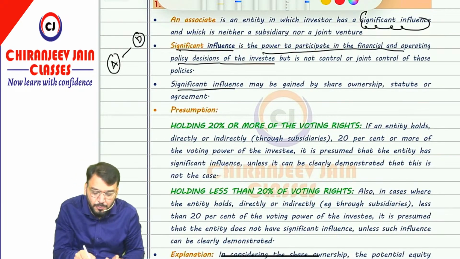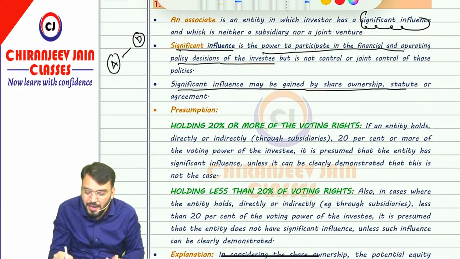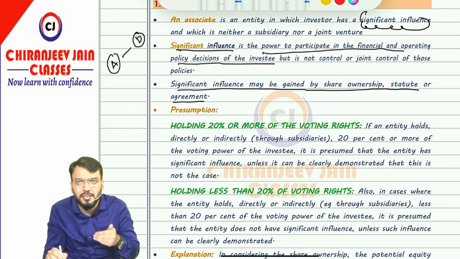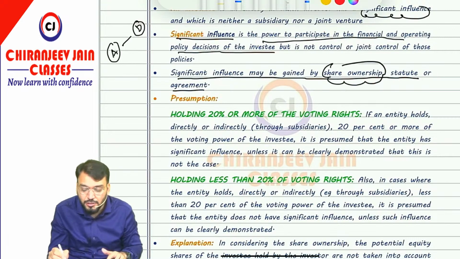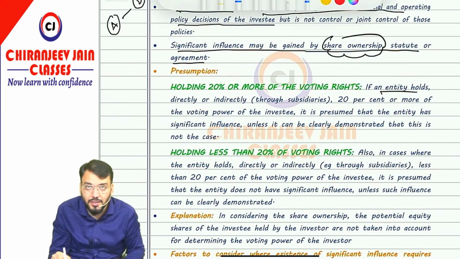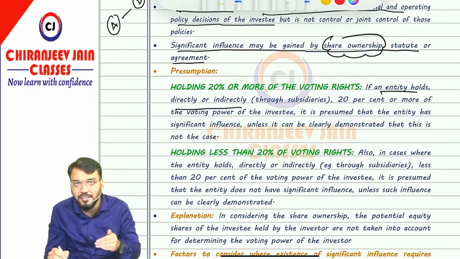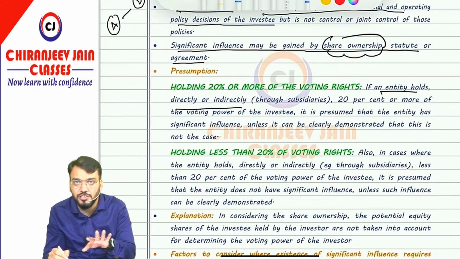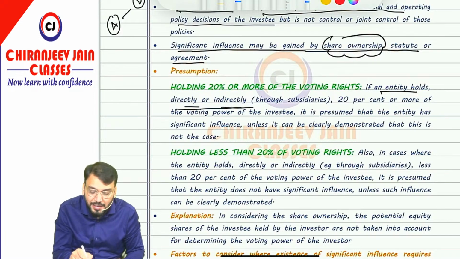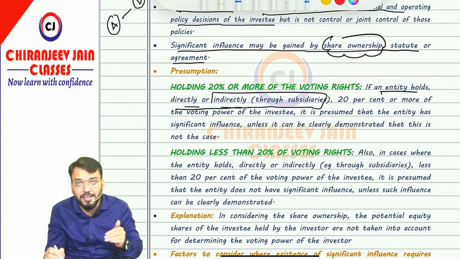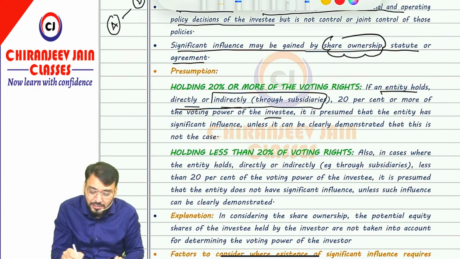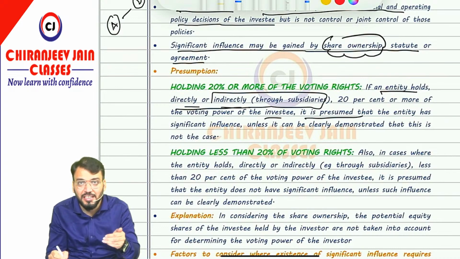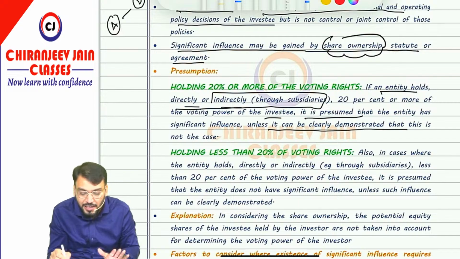Now this significant influence can be gained by share ownership, or by law, or by any agreement. But from exam point of view we will concentrate on share ownership. So AS 23 says that if an entity holds directly or indirectly, indirect relationship is always created through subsidiaries, 20% or more than 20% of the voting power of the investee, it is presumed that the entity has significant influence over the other entity unless it can be clearly demonstrated that this is not the case.